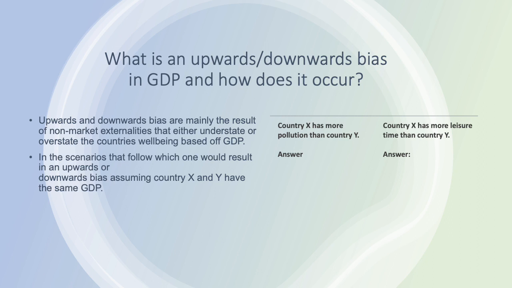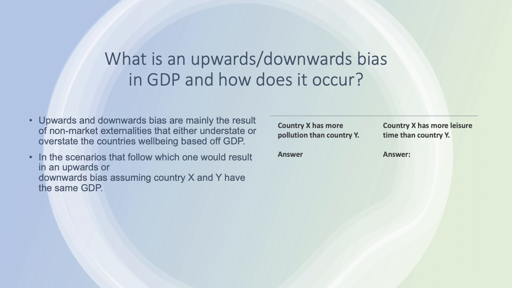What is an upwards and downwards bias in GDP and how does it occur? Upwards and downwards bias are mainly the result of non-market externalities that either understate or overstate the country's well-being based off GDP. In the two examples provided, I will answer which example is an upwards bias and which one is